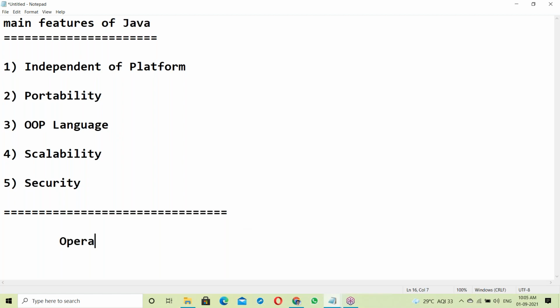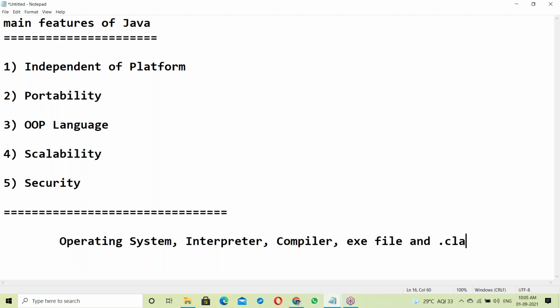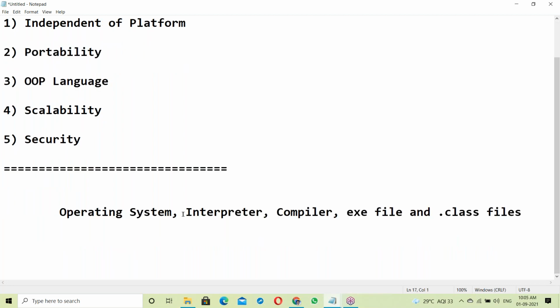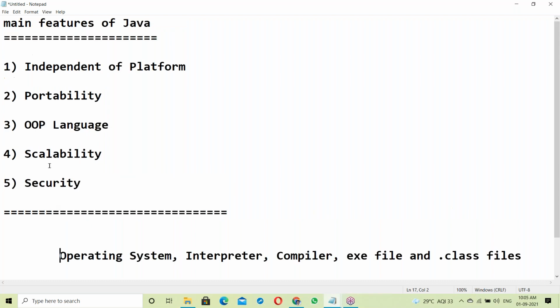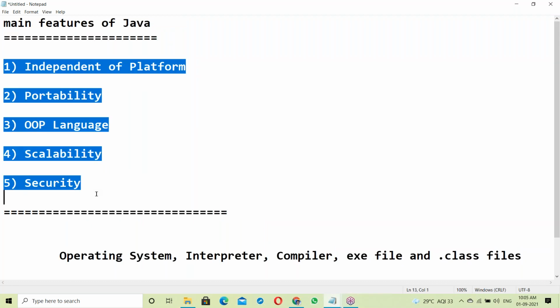Like what is an operating system, about the interpreter, about the compiler, about the exe file and the dot class file, and about the generation of languages.